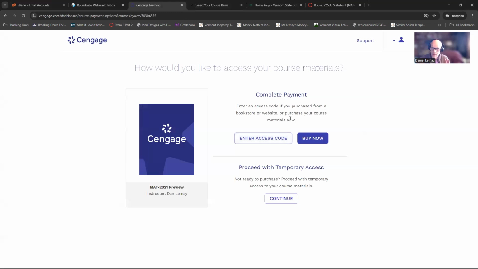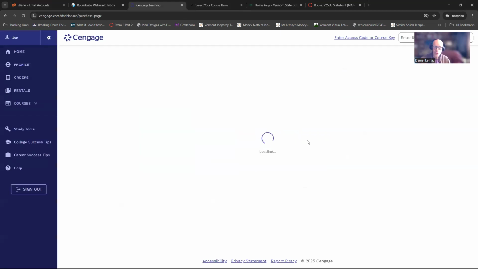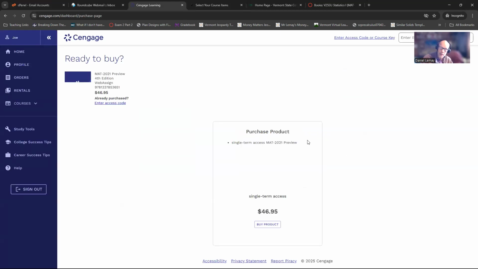Now, if you want to save as much money as you can, click Buy Now and get this through eCampus or through WebAssign. So this is just for the online portion, no spiral bound book. They're charging 46.95